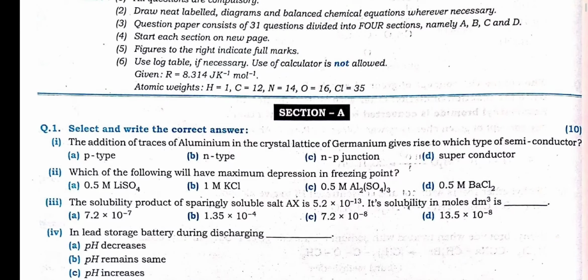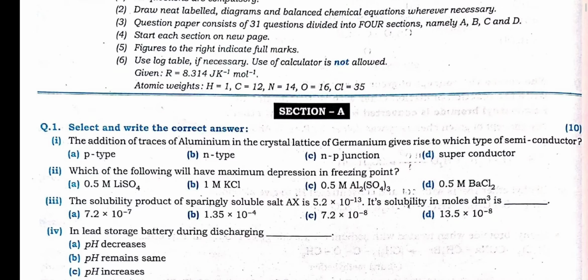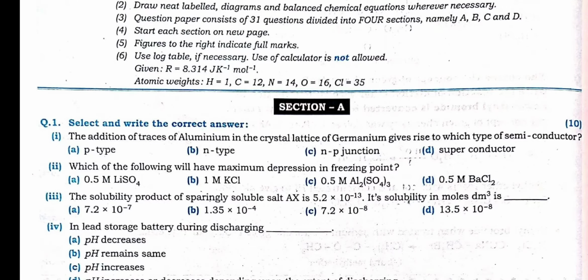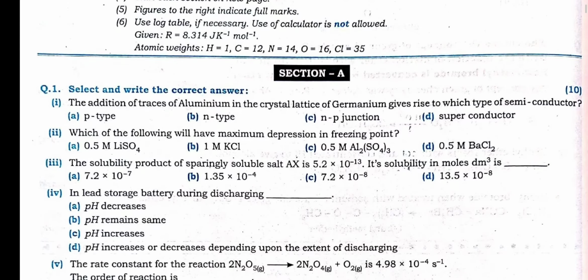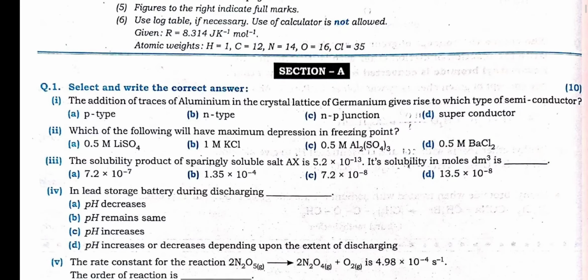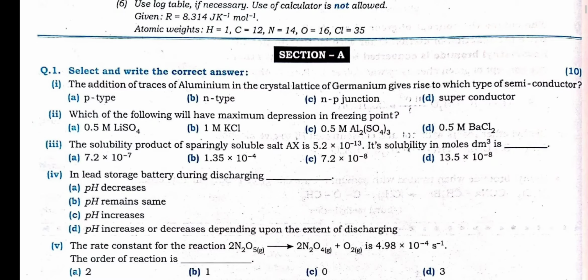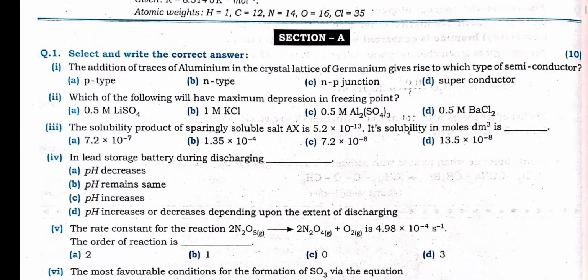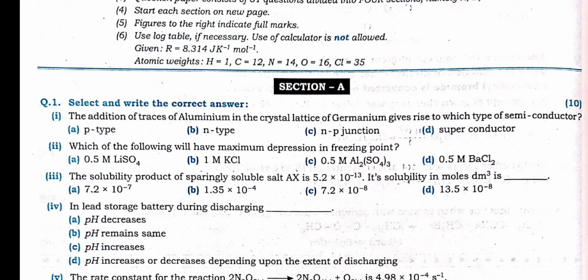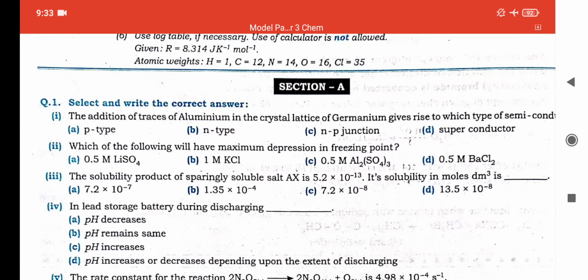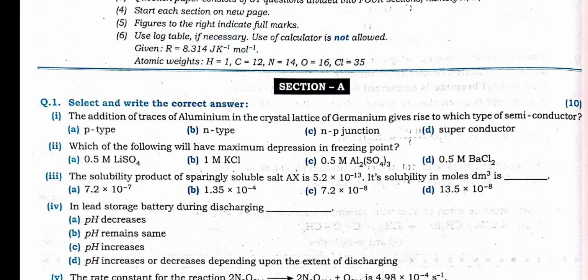Now each section should start on a new page, that is section A, section B, section C, section D. And if any question is asked from the non-evaluation part, at least you write the question number on the answer booklet. Say for example, the first question is from the non-evaluation part. So at least you write question number 1. If you write this much, then you will be getting marks. Otherwise, if you won't write the question number, then the board will not give you the marks.